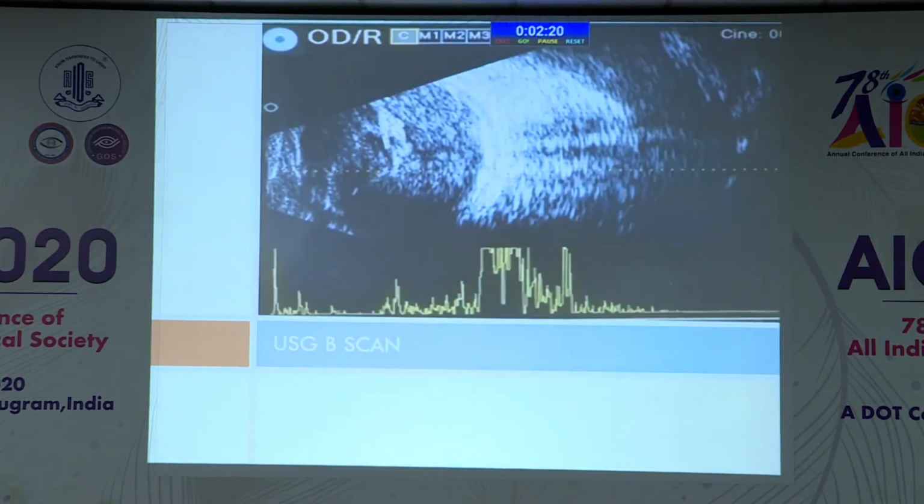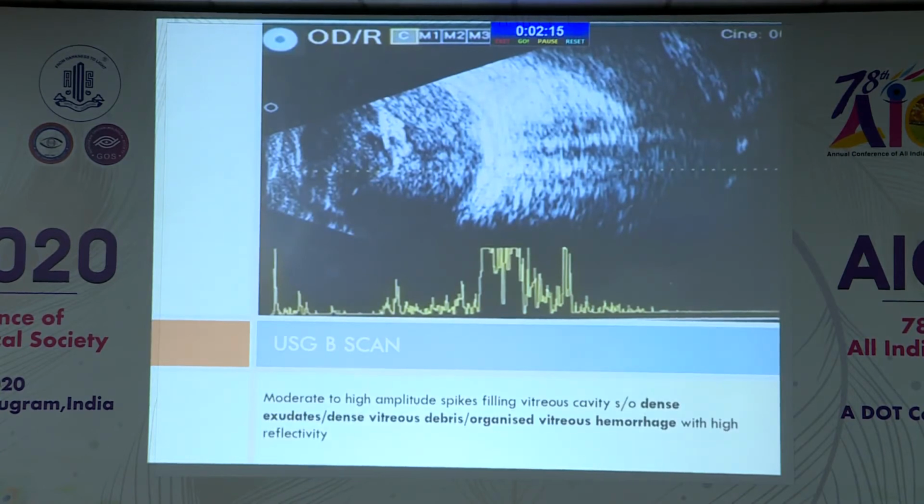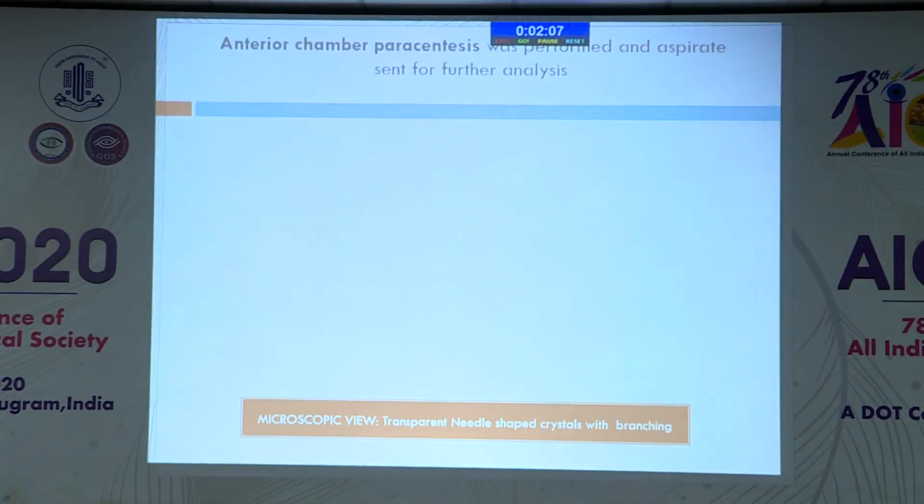As the fundus was not visible in the right eye, a B scan was done and it showed moderate to high amplitude spikes filling the vitreous cavity, suggestive of dense exudates, dense vitreous debris, or organized vitreous hemorrhage with high reflectivity.